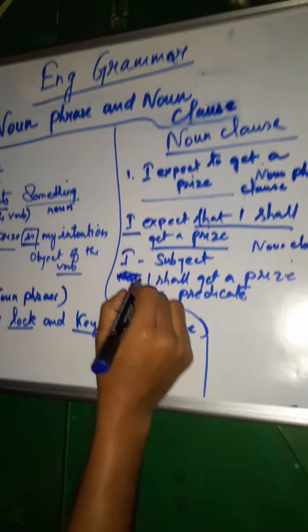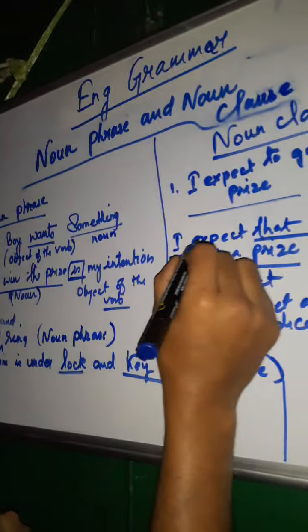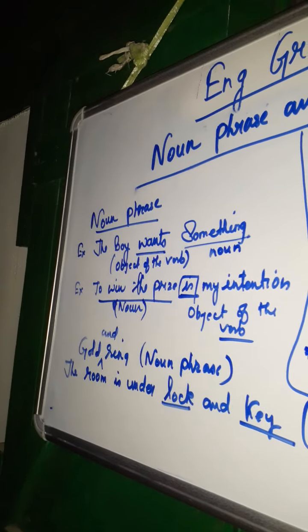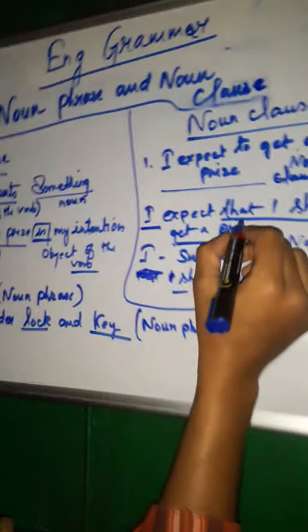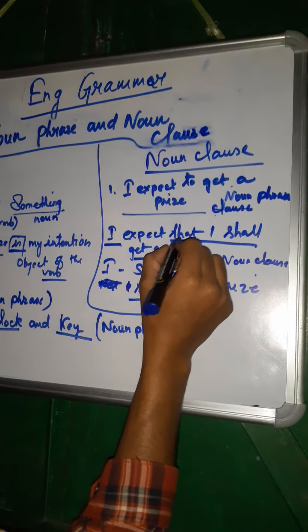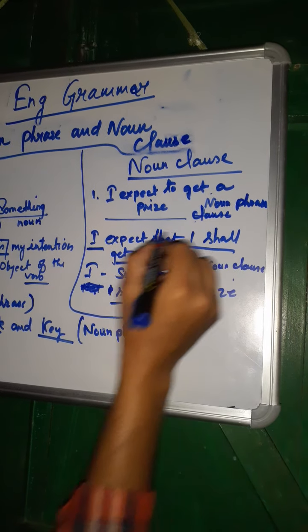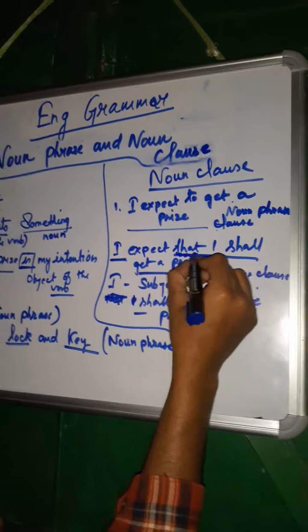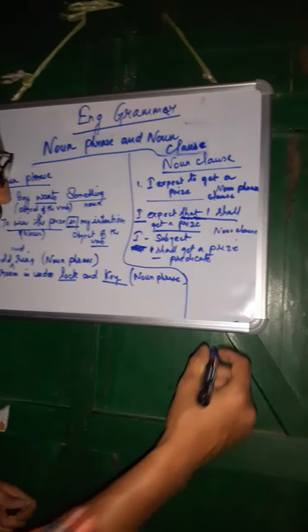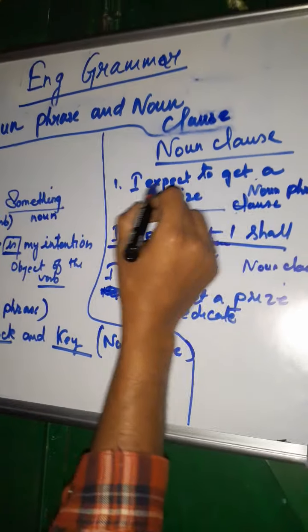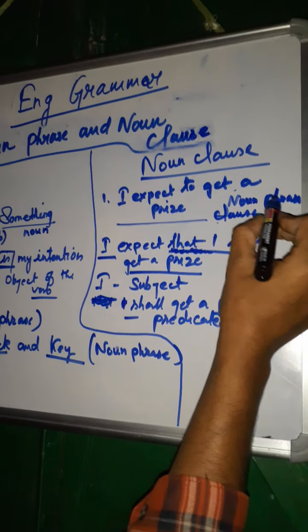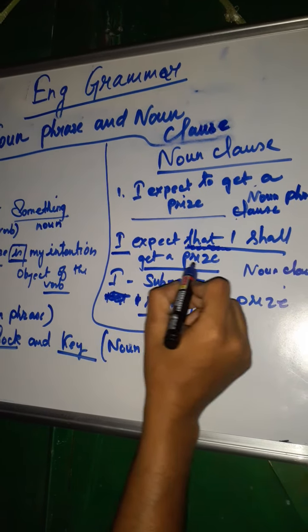By mistake I have written this one. So I expect to get a prize is a noun phrase, and I expect that I shall get a prize is a noun clause.